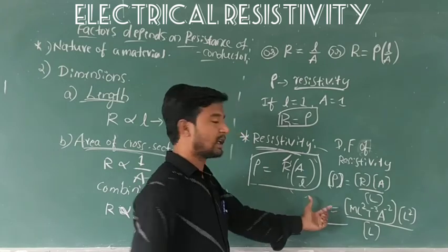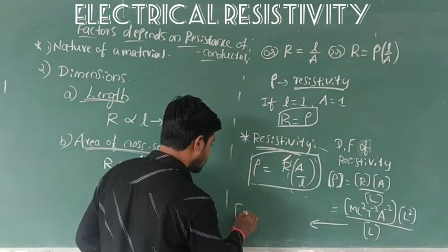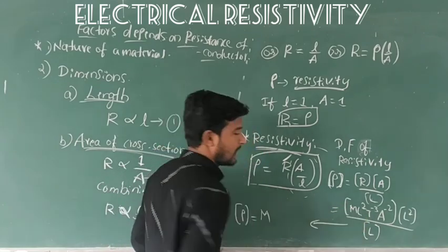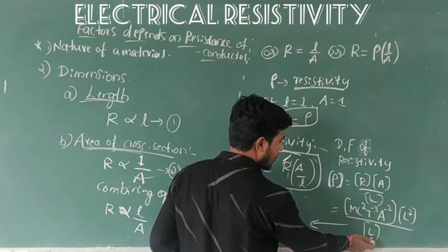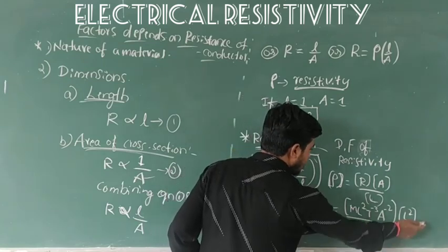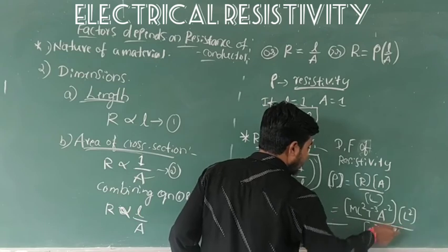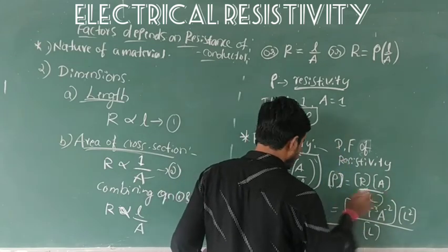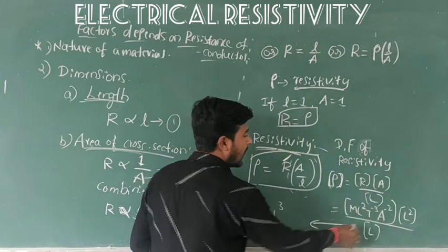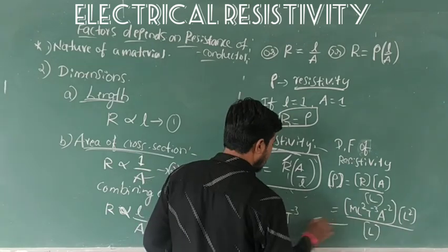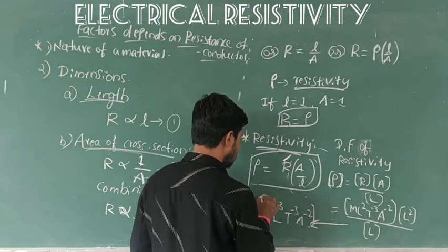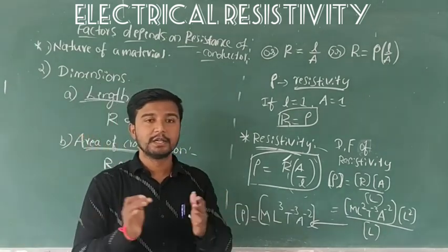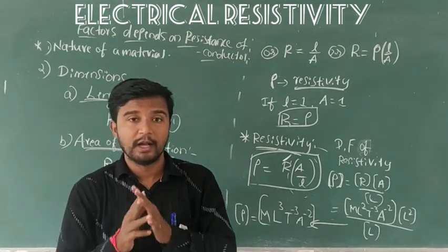So now the dimensional formula of resistivity is M as it is. L square is here and divided by L is here, so it comes as minus 1. This L will come as minus 1. 2 minus 1 is 1, 2 plus 1 is 3. L to the power 3, and A to the power minus 3 as it is, and A to the power minus 2 as it is. So this is how to write the dimensional formula of a resistivity. So this is all about resistivity.